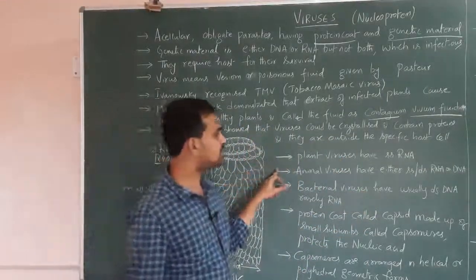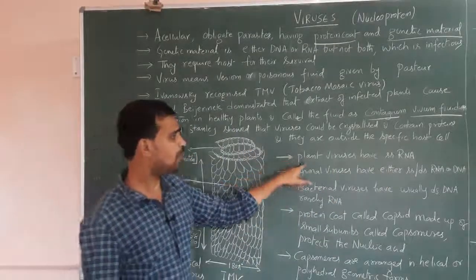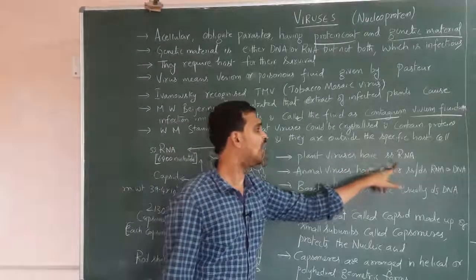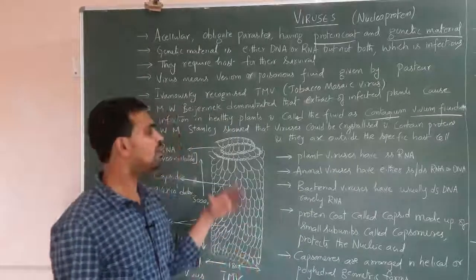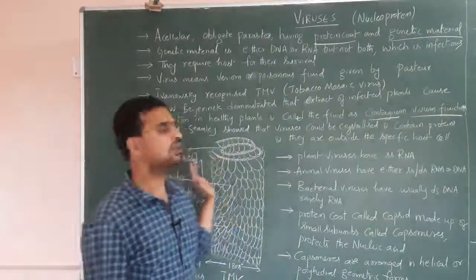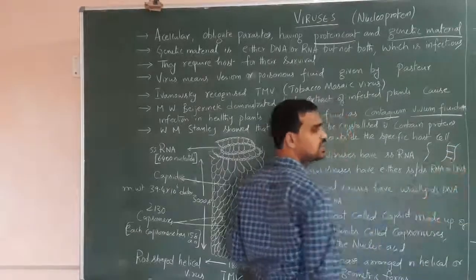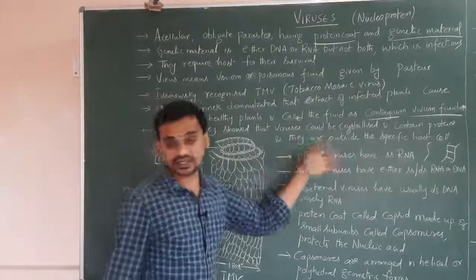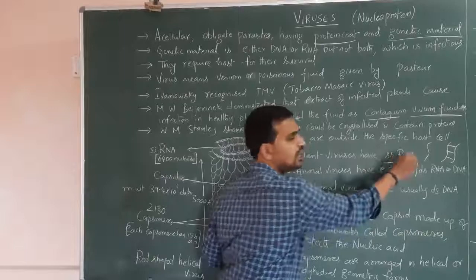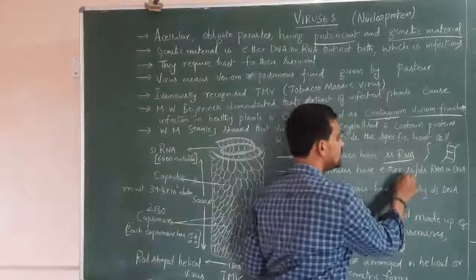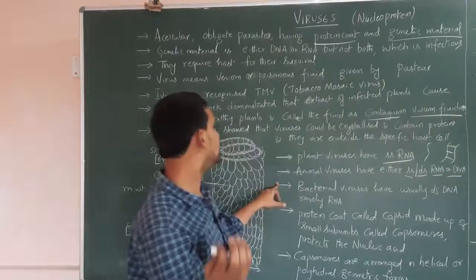Next, plant viruses have single-stranded RNA. Normally the plant viruses have single-stranded RNA. Animal viruses have either single-stranded RNA or double-stranded RNA, or single-stranded DNA or double-stranded DNA. Single-stranded means it is a single strand. Double-stranded means the genetic material contains two strands like this. We are going to discuss DNA and RNA in detail later. So plant viruses normally have single-stranded RNA, while animal viruses have single-stranded or double-stranded RNA, or single-stranded or double-stranded DNA.